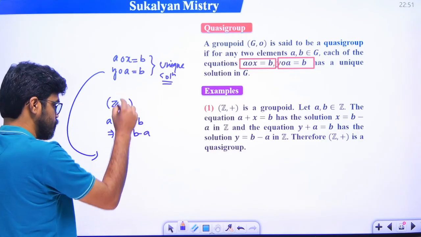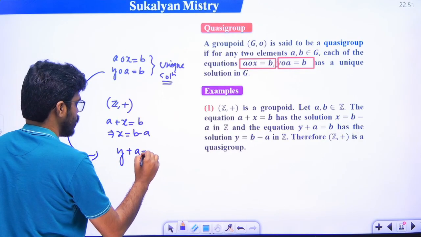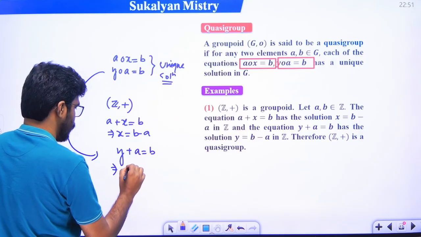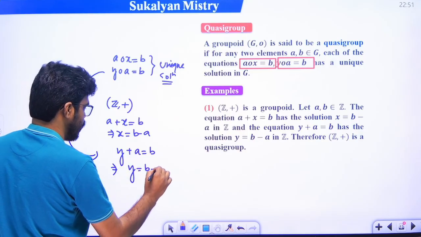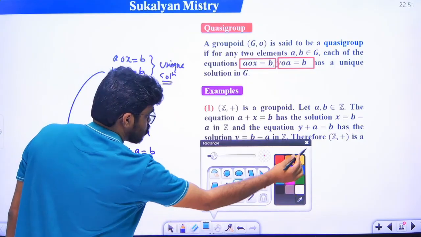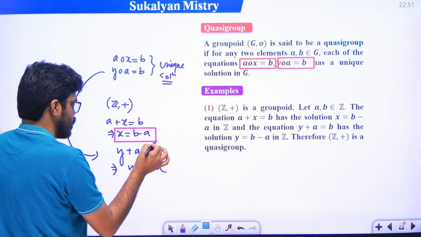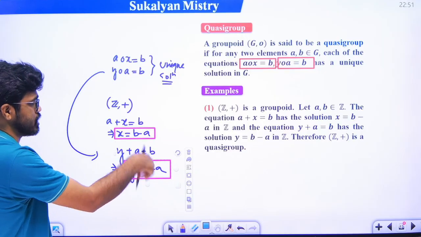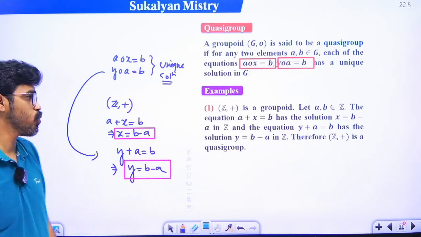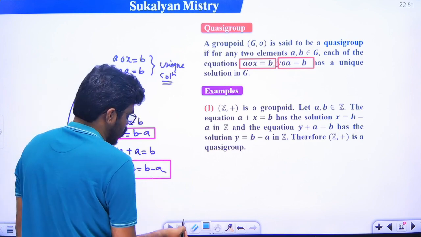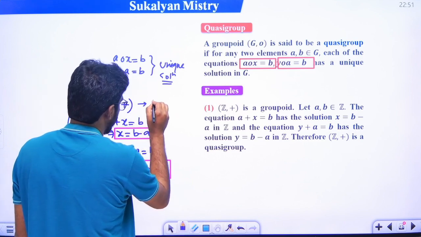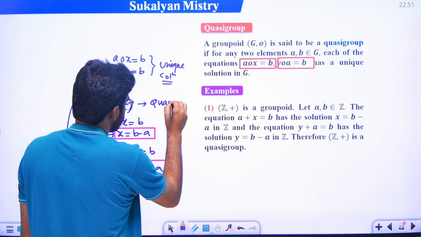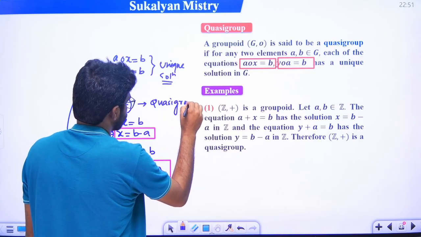Here the binary operation is plus, so y plus a is equal to b, so this implies that y is equal to b minus a. That means we conclude that these 2 equations have the same solution. Just see, x is equal to b minus a, y is equal to b minus a, that is we get a unique solution. So we conclude that Z comma plus is a quasi group.